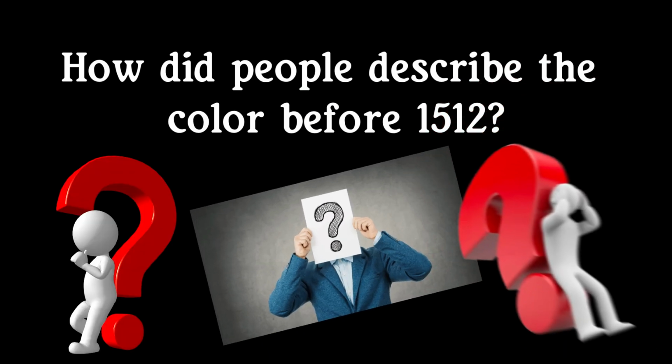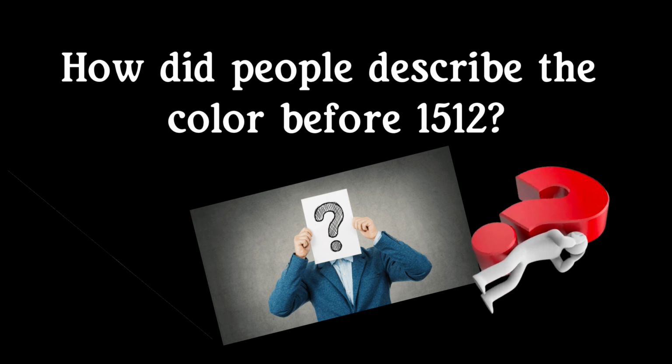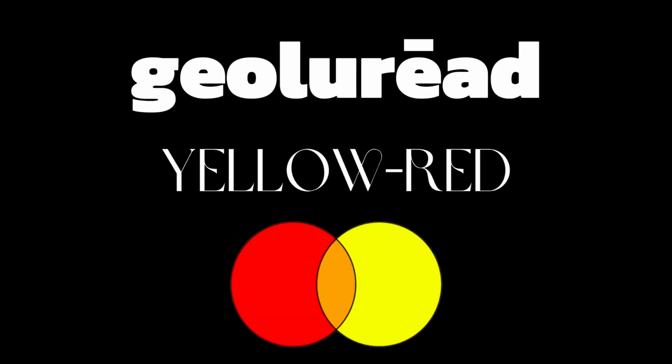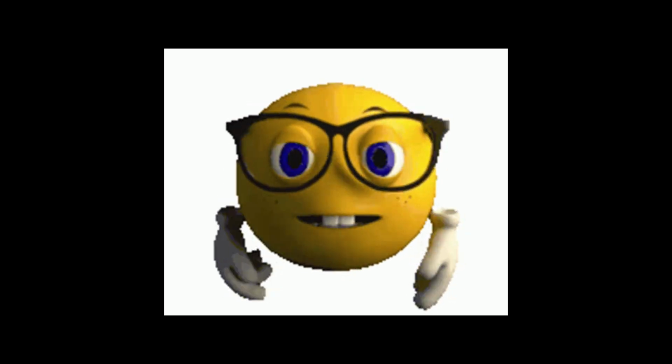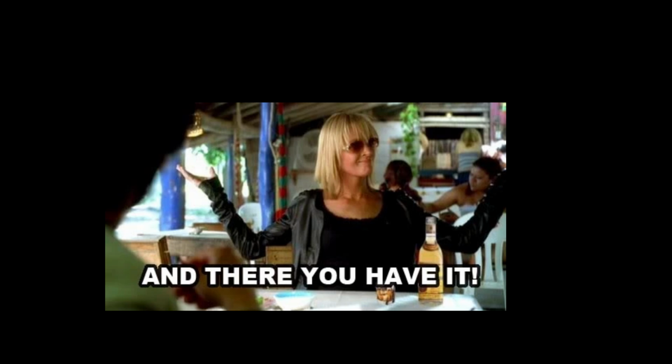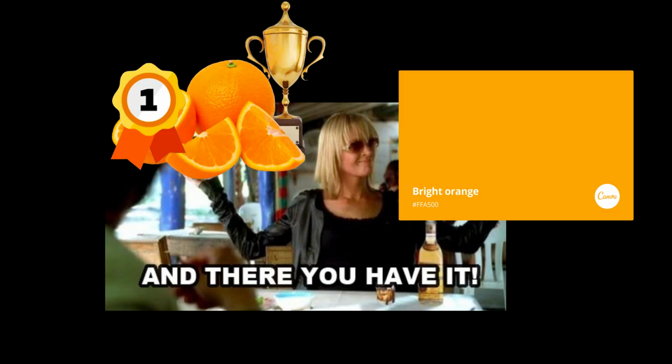So, how did people describe the color before 1512? They used the term "jelu red", which means yellow-red in Old English. This term vividly described the hue, but it lacked the specificity we associate with the word orange today. So, there we have it. The fruit came first, and the color was named after the fruit.